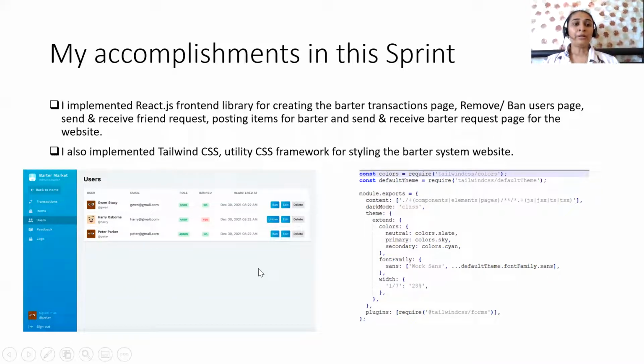So I implemented the React.js front-end library for creating the barter transactions, the remove or ban users page, sending and requesting friend requests, posting items for the barter, and the send and receive barter request page for the website. Here we can see the code for that. I also implemented Tailwind CSS, a utility CSS framework, for styling the barter system website.